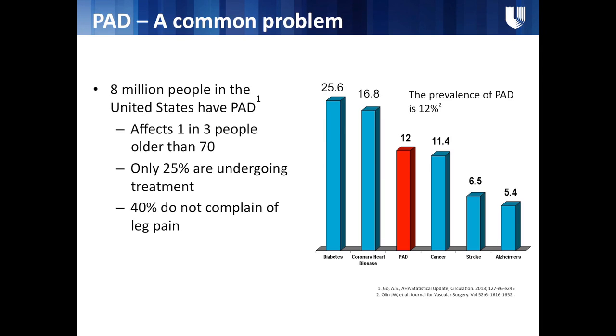You can see PAD is more common than very common diagnoses that you think of, like cancer, stroke, and Alzheimer's disease, with about 12% of patients with PAD. Obviously, coronary artery disease and diabetes are slightly more common, but you see PAD is a very common diagnosis.